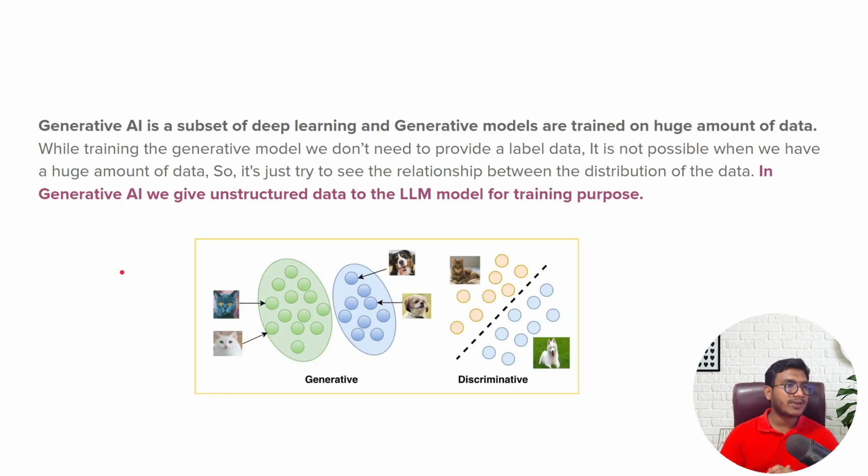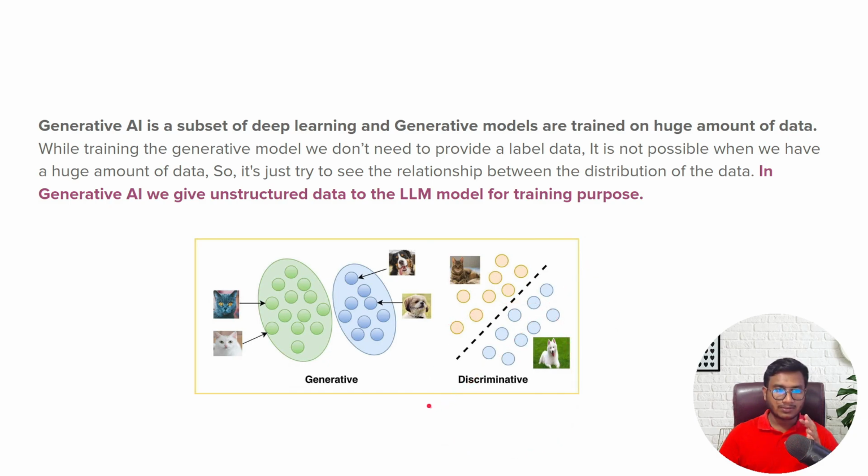So in summary, you can see generative AI is a subset of deep learning, and generative models are trained on a huge amount of data, as I already told you. While training the generative model, we don't need to provide any kind of labeled data. We only give the unstructured input data, because whenever you are working with a huge amount of data, it's not possible to label it. That's why you give unstructured data as input to the generative model. So here you can see in generative AI, we give the unstructured data to the large language model for training purposes.